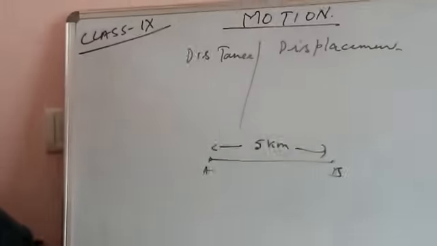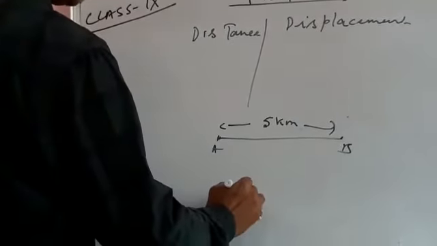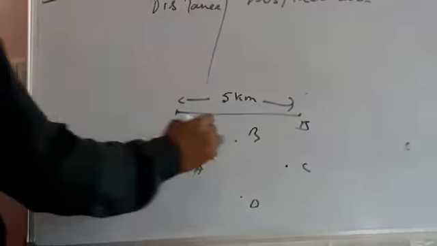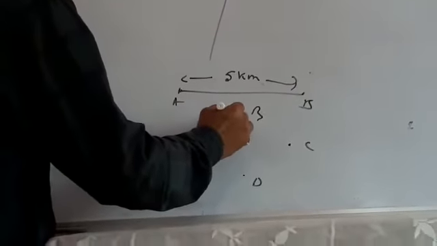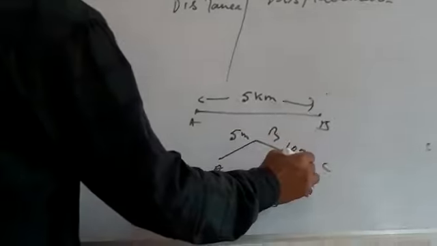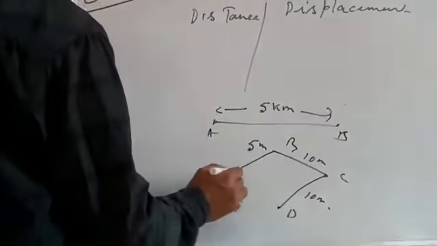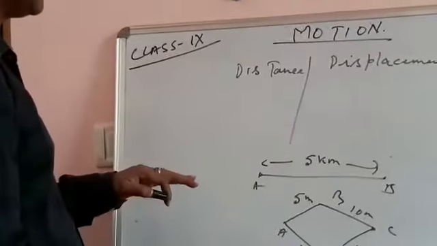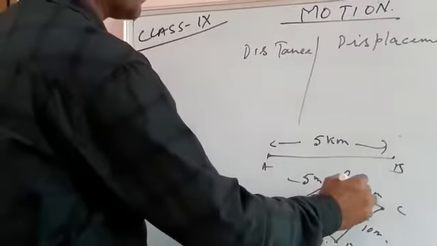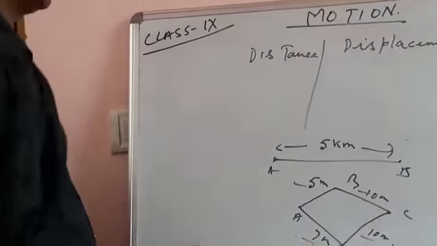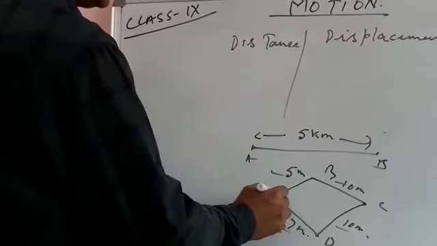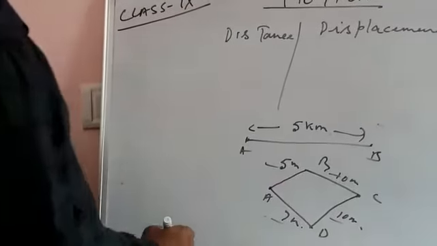This is the shortest distance. In the case of displacement, we need to see what is the shortest. Just an example: suppose this is A, this is B, this is C, this is D. Suppose 5 meter, 10 meter, again 10 meter, and 7 meter are given. If the object starts from A and reaches A, what is the distance? The distance would be 5 plus 10, 15 plus 10, 25 plus 7, 32 meters. And the displacement, if it reaches A, would be 0.